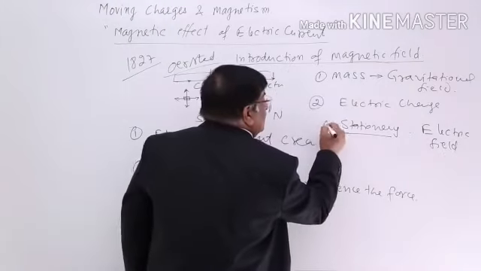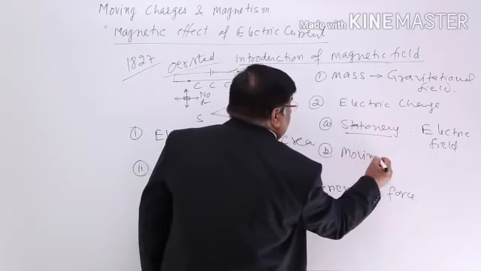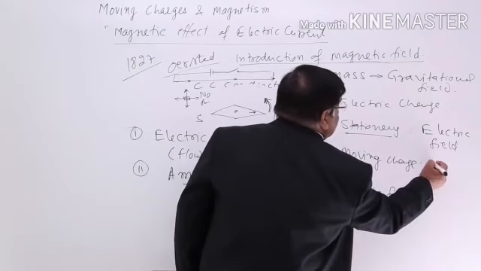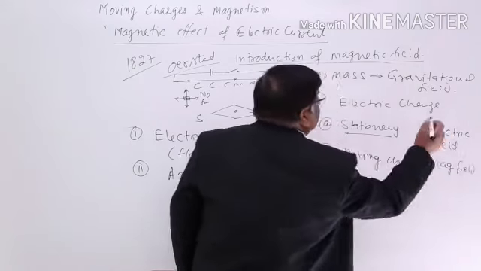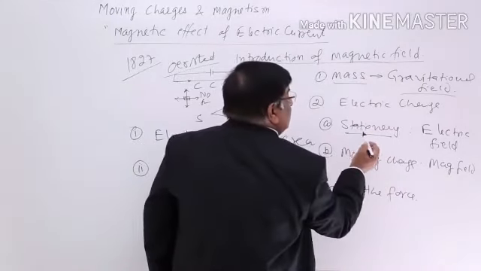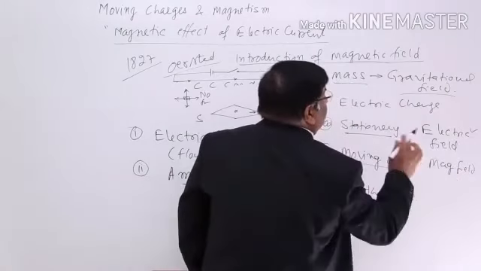A moving charge creates magnetic field. So, gravitational field by mass, electric field by stationary electric charge, magnetic field by moving electric charge.